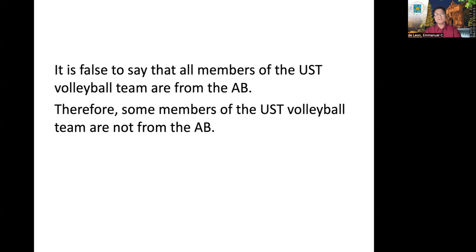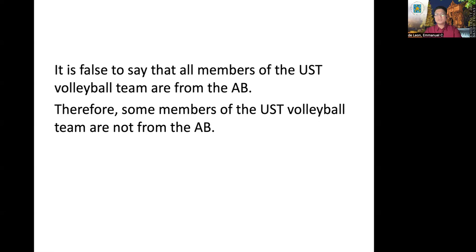Another example, if it is false to say that all members of UST volleyball team are from AB, therefore some members of the UST volleyball team are not from AB. So this is an argument and it involves two categorical propositions. The premise is an A proposition, while the conclusion is an O proposition.